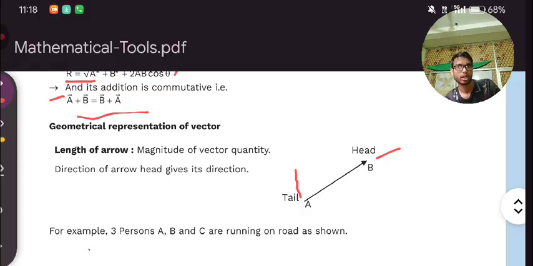So the length of the arrow, this length except the arrow head, gives the magnitude of the vector, and the direction of the arrow head will give you its direction.